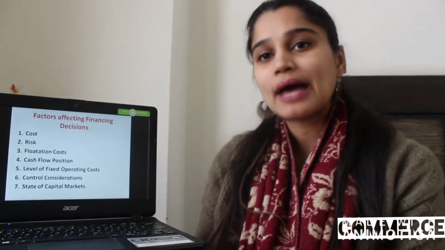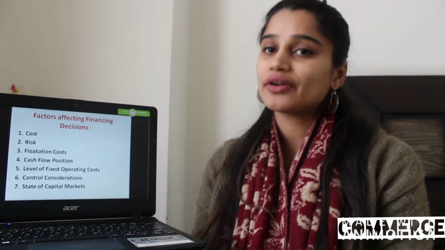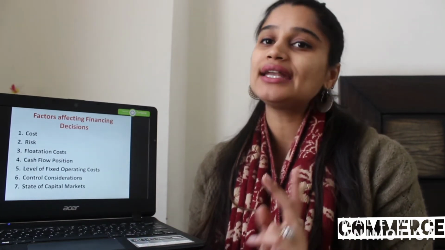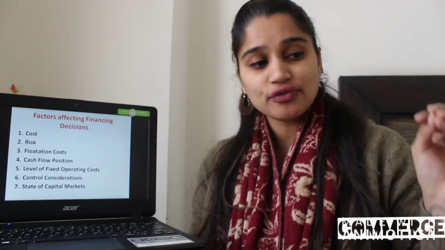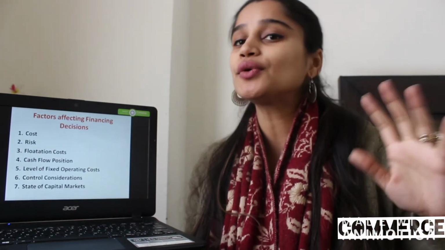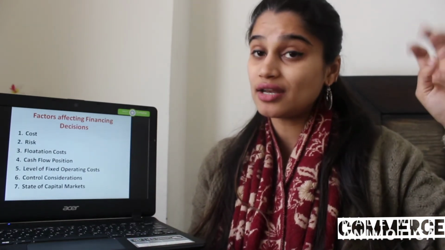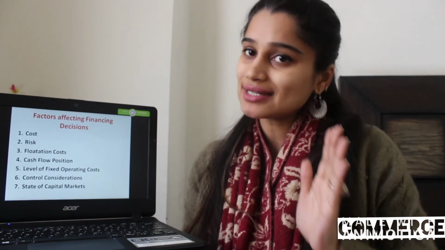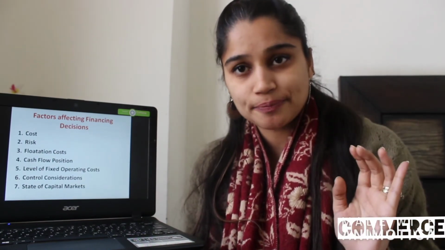Next is state of capital markets. Students, there are two stock market conditions which we'll be discussing here: boom and depression. During boom, prices are rising. If you have invested some amount, you will be getting high returns. The chances are that you will be getting high returns from them. You are in a position to take the risk, to invest in high risk securities like equity shares, etc. So as an investor, boom is the preferred phase to invest in equity shares, right?